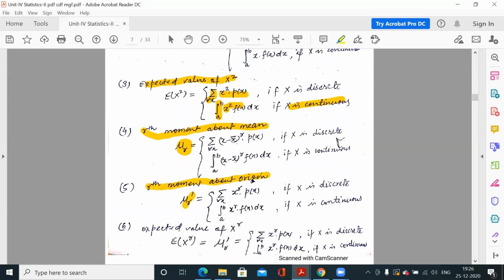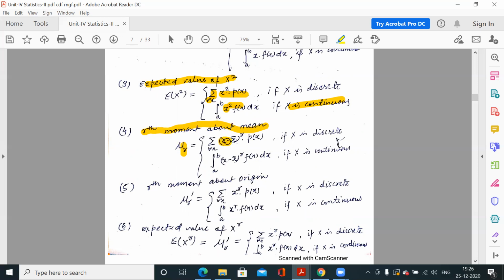So suppose it is the rth moment about arbitrary point A. Then we have to simply replace x bar by small a. There also, if you remember, if mu r is this, then mu r dash means the rth moment about any point A, and we have to replace x bar by that point A. So about origin, that means A is 0, so this would be x minus 0. Clear?